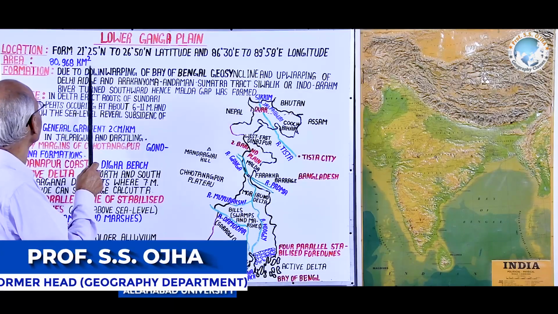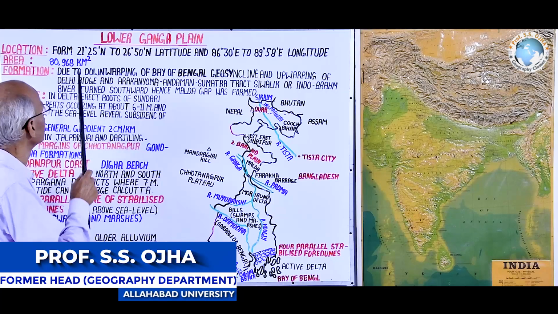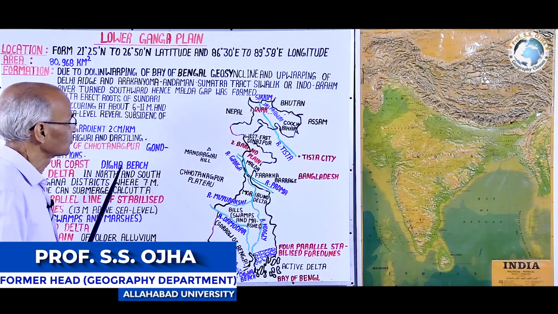Now come to its area. Its total geographical area is 80,968 kilometer square.